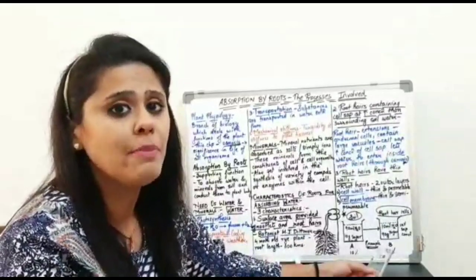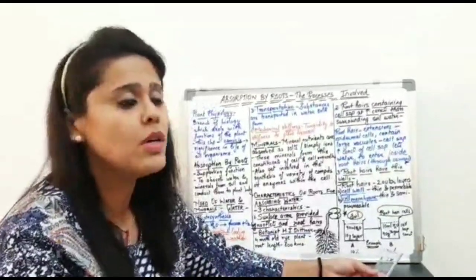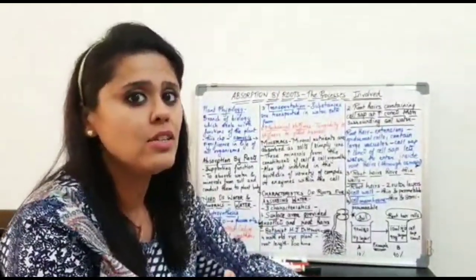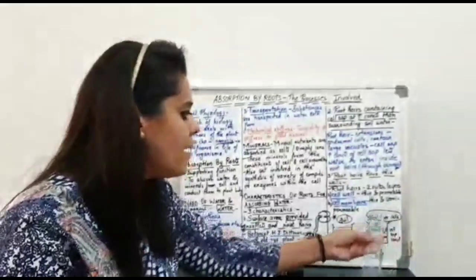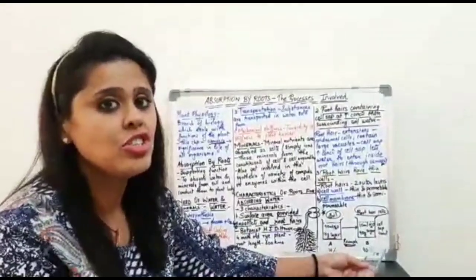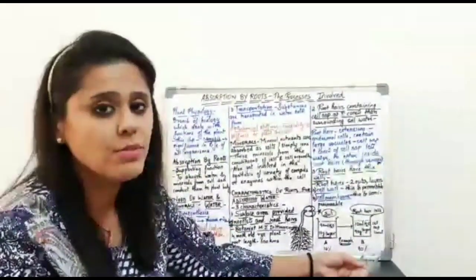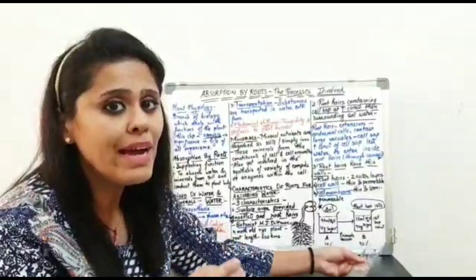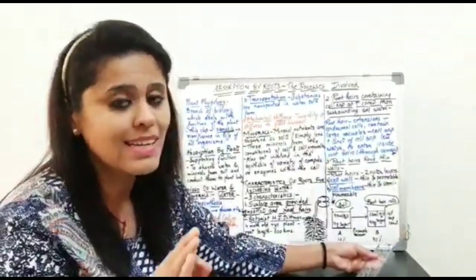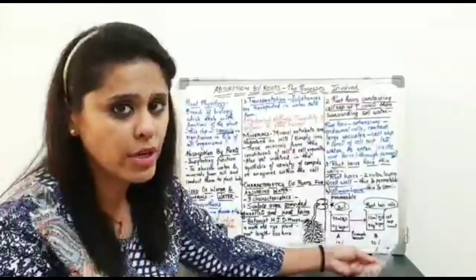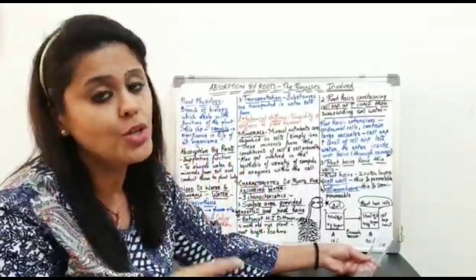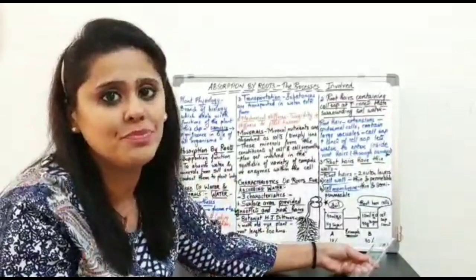Sugar solution ज़्यादा किस में है? It is obvious the sugar is more in beaker B. So, the more concentrated sugar solution is solution B. Okay. What does the definition of osmosis say? Osmosis says movement of the water molecules. Please concentrate. It says movement of the water molecules from high water concentration to low water concentration.